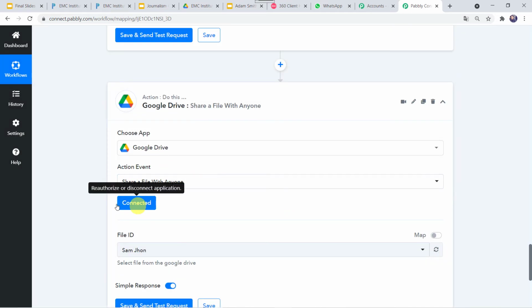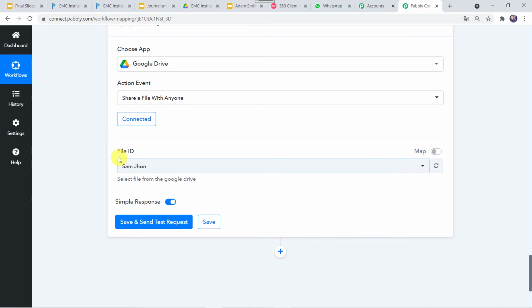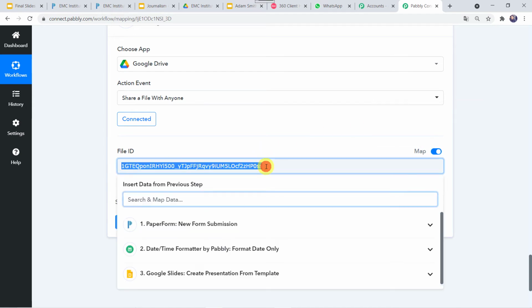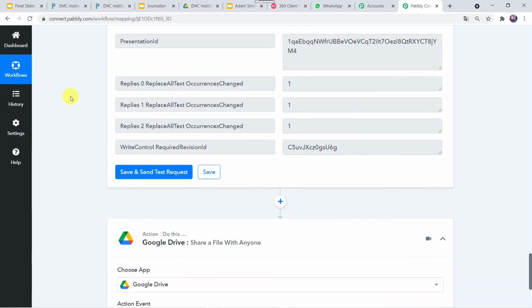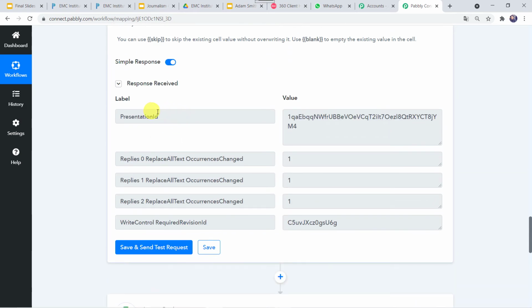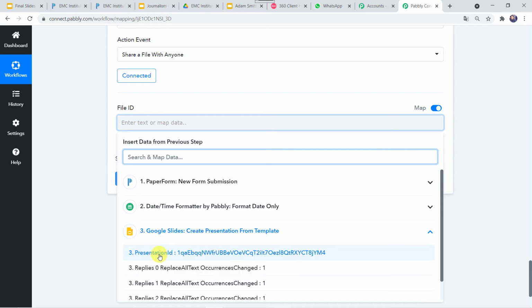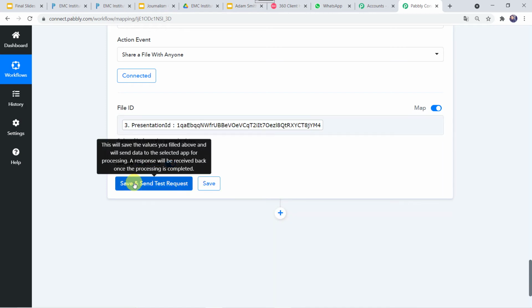Okay. Here we have to give the file ID. So I'll just click on this mapping button. We have to enable it. I'll just erase this data as it is not required. Here we have to give the presentation ID which we have got from Google Slides. I'll just map the ID over here, Google Slides and presentation ID. And now let us click on save and send test request.